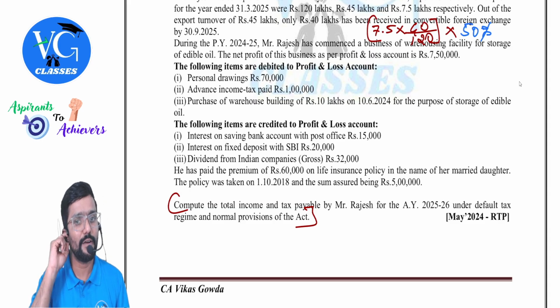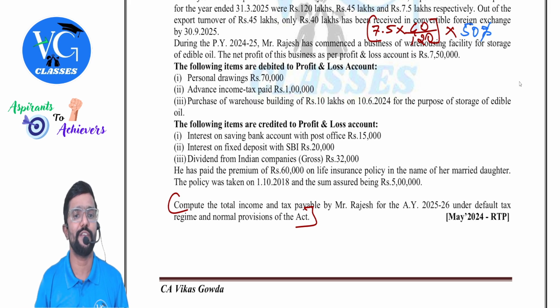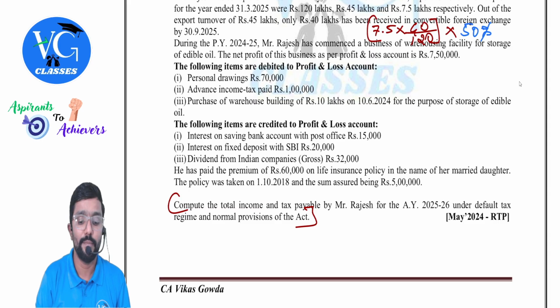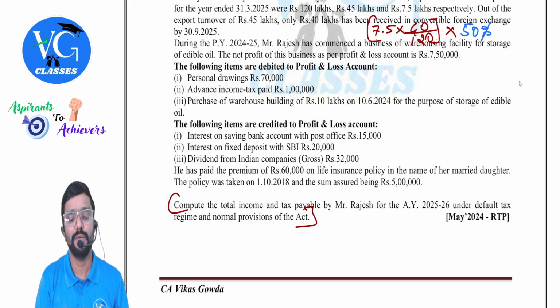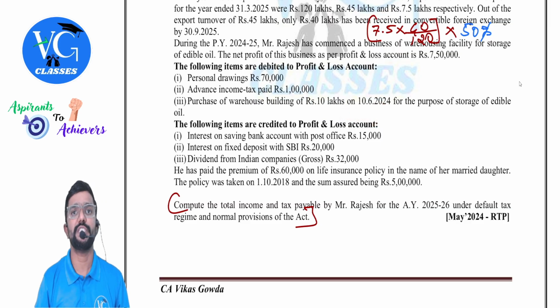Purchase of warehouse building of 10 lakhs on 10th June 2024 for the purpose of storage of edible oil. Capital expenditure, disallowed. But on 10 lakh, allow depreciation. How much, sir? 10%. Add back 10 lakh, but reduce depreciation. How much, sir? 10 lakh into 10%, which comes to 1 lakh.